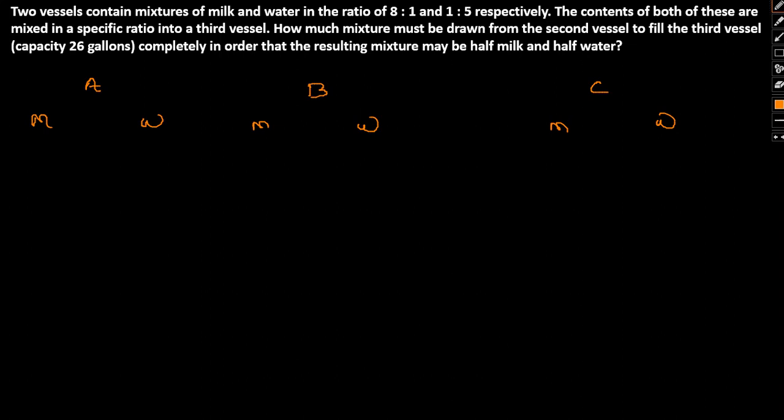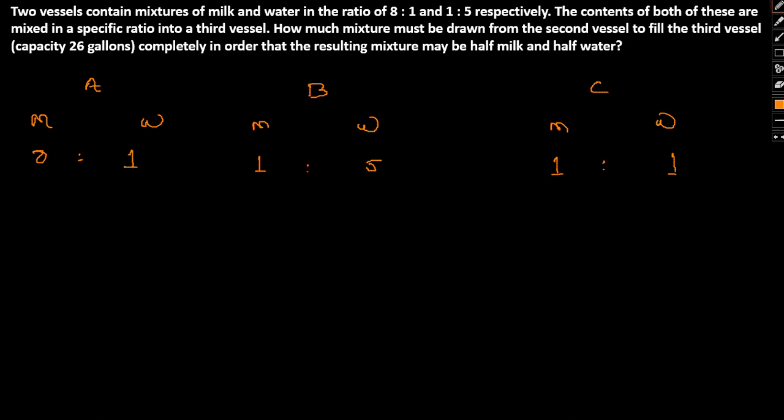Now milk and water ratio here is 8 is to 1. Here the milk and water ratio is 1 is to 5, and here the milk and water result in half milk and half water, so the ratio being 1 is to 1.